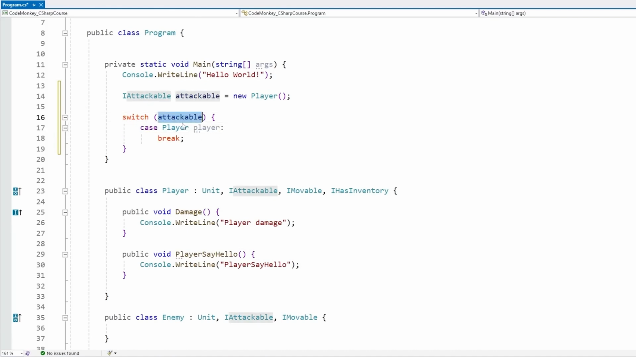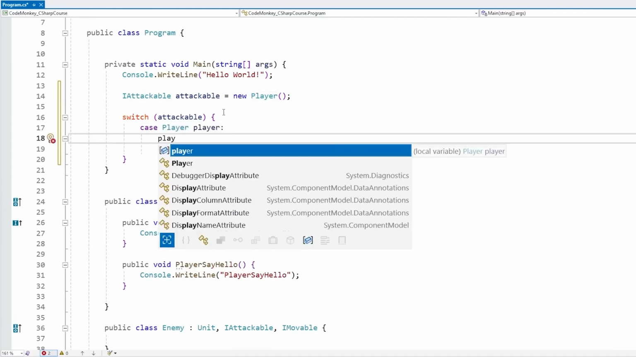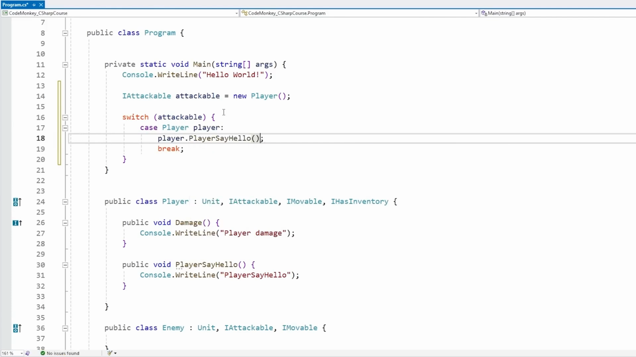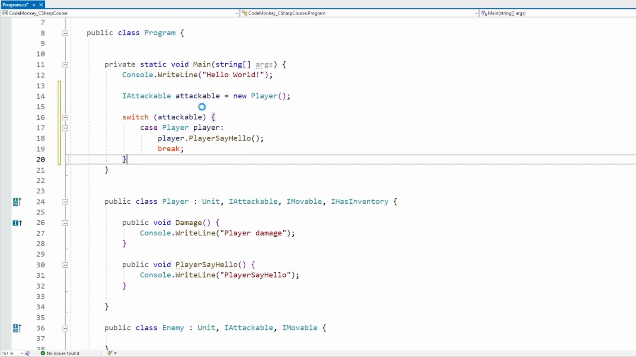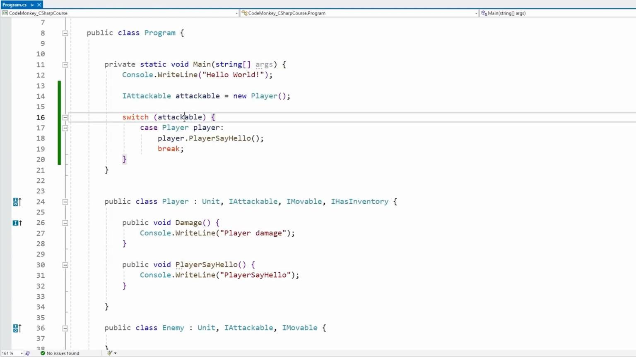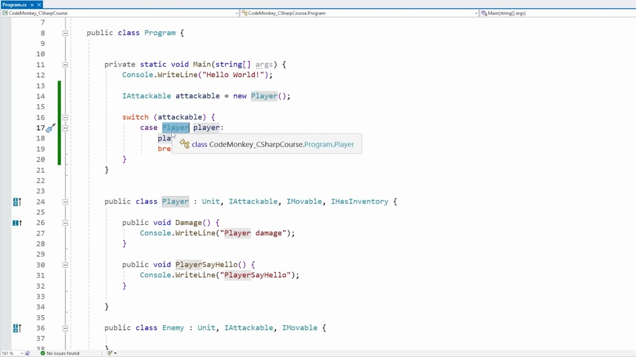What this is going to do is, if the attackable is of type player, then it's going to cast attackable onto a player type, and it's going to assign that reference over here on the player. So for example, over here, we can access the player and call a function that only exists on the player, like this one, player.SayHello. And yep, this should work, so let's run. And yep, exactly, it does work. So here, this is both testing a specific type, it is also casting that type and assigning a variable reference.